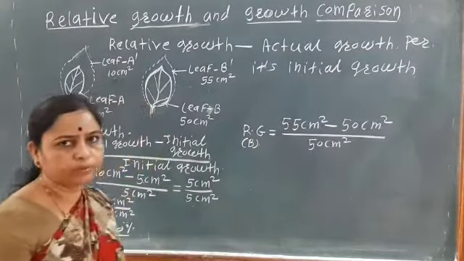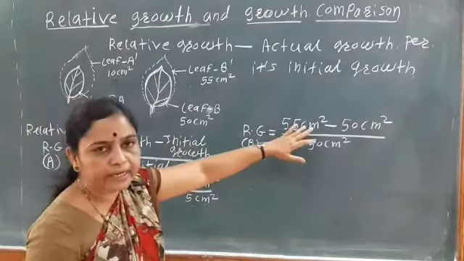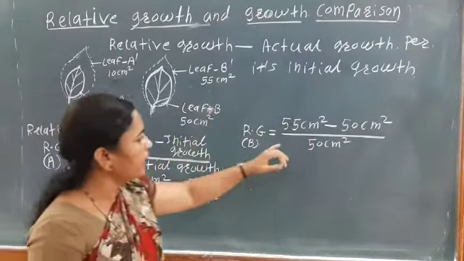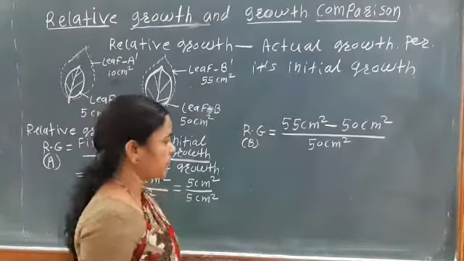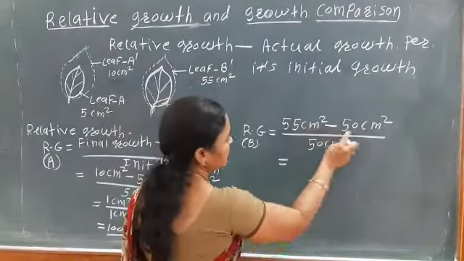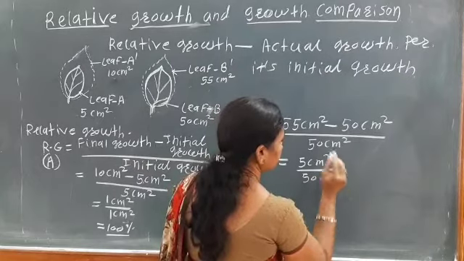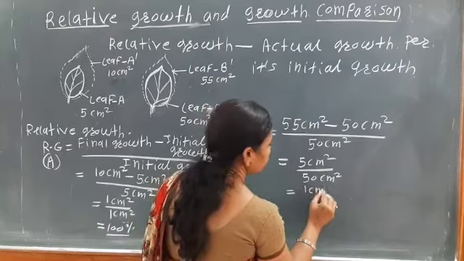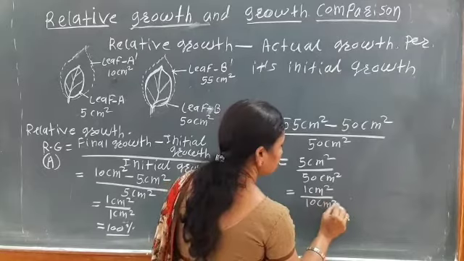Here the final growth is 55 centimeter square, the initial growth 50 centimeter square, divided by the initial growth, 50 centimeter square. So 55 minus 50, 5 centimeter square, divided by 50 centimeter square. That is 1 centimeter square divided by 10 centimeter square.